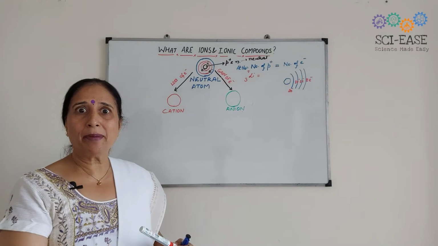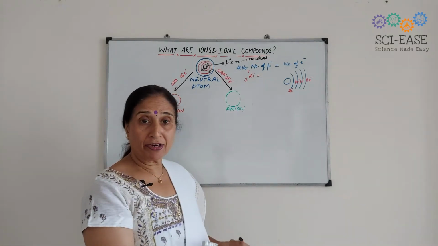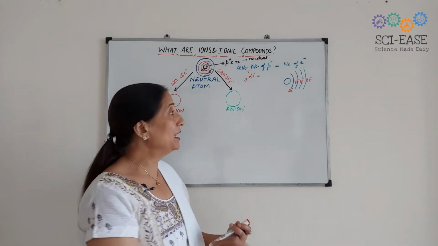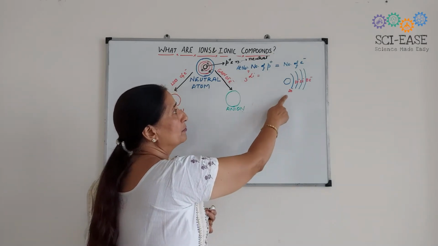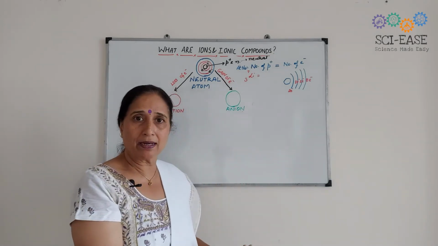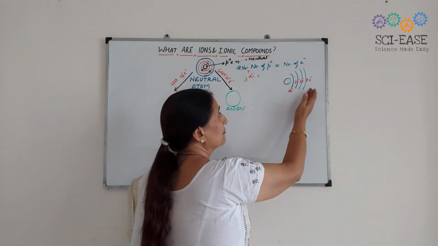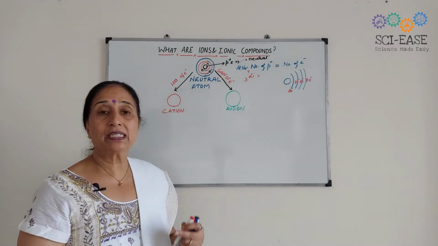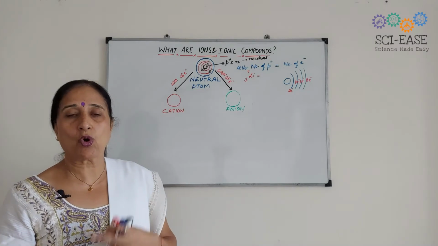This you have to remember that when you write the electronic configuration and you start filling the electrons in the orbits, the first shell can have maximum of 2 electrons. It can have 1, but maximum of 2. In the same way, the next orbits or the energy levels can have maximum of 8 electrons.